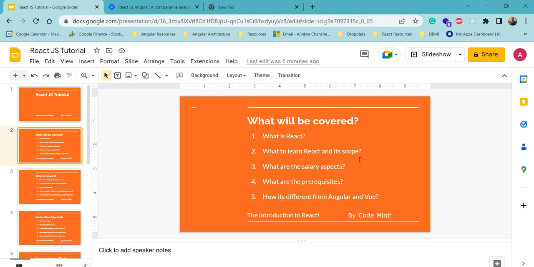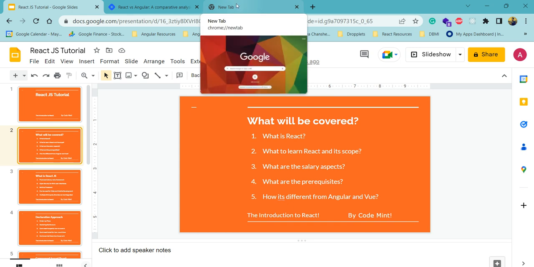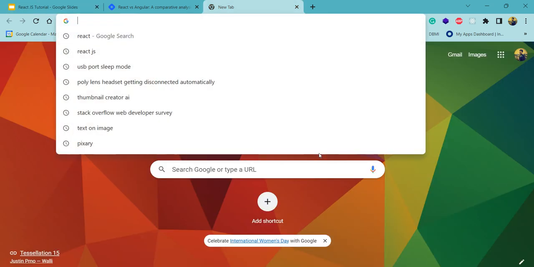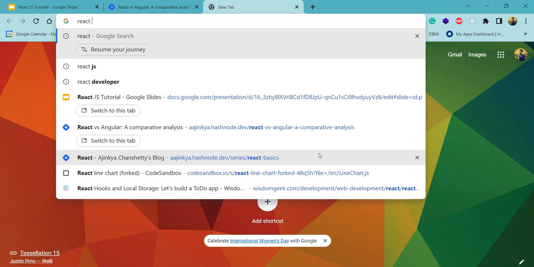There is a big debate whether to learn React, Vue.js, or Angular. Basically, these three are the dominating frameworks. After that, we will see what the prerequisites are and also the difference between Angular and Vue. So we will start with React.js.